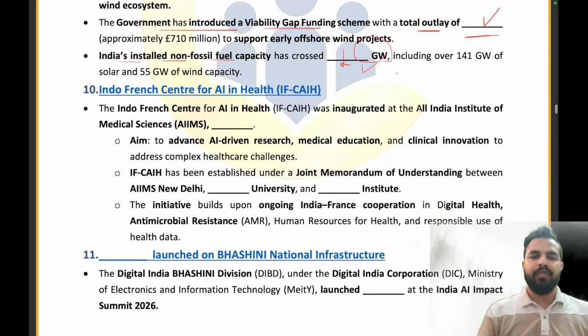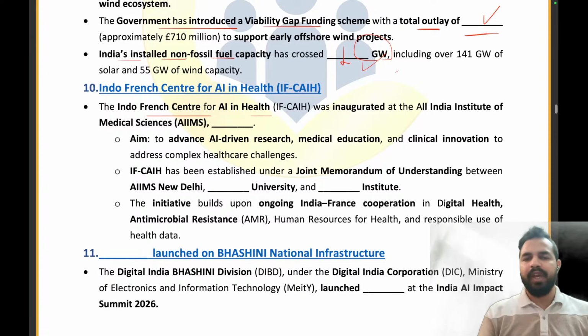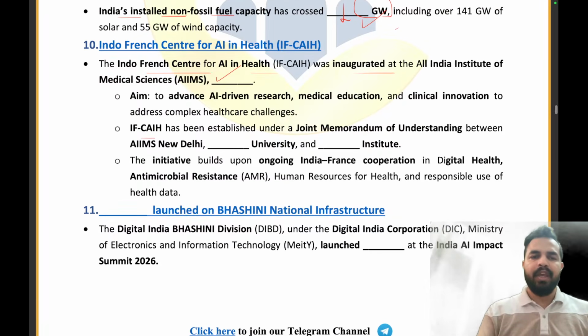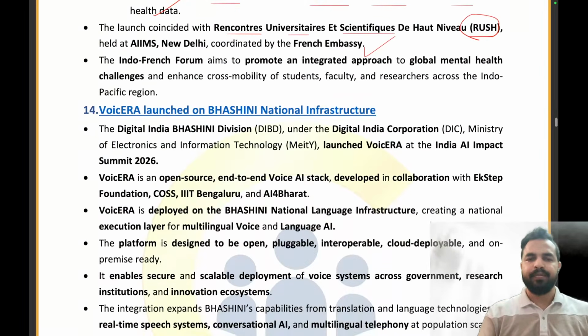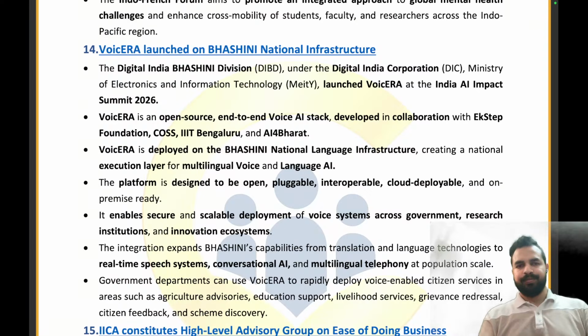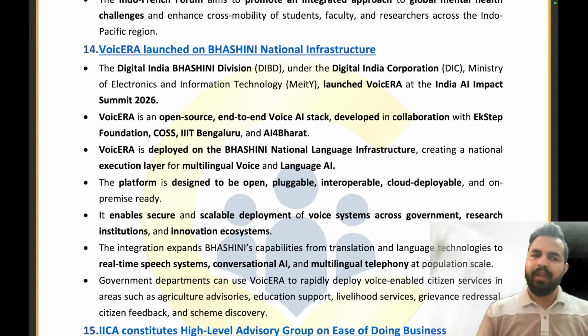Clear, everyone? So let's try to answer this question. The Indo-French Center for AI in Health was inaugurated at the All India Institute of Medical Sciences, New Delhi. IFCAIH has been established under a joint MOU between AIIMS New Delhi, Sorbonne University, and the blank Institute. What is the name of this institute? Paris Brain Institute. Absolutely right. Clear, everyone? Let's move on to the next news article.